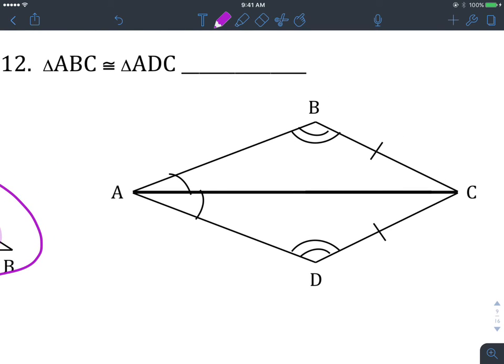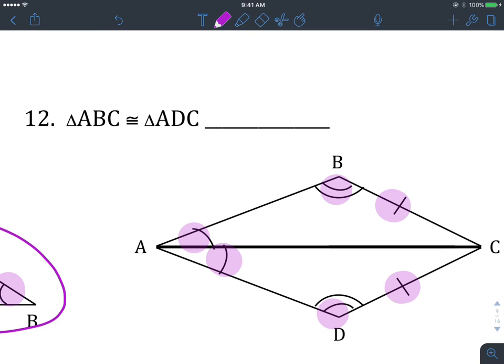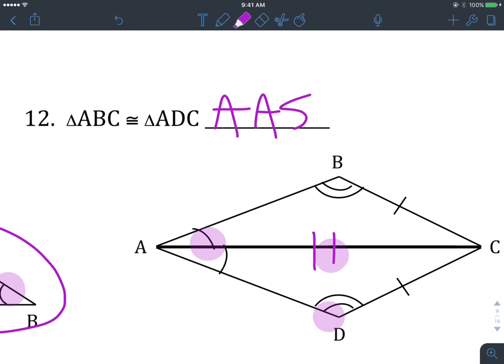I guess based off of what's marked here, you could go angle, angle, side, angle, angle, side right there. But you could also highlight the shared side right here, and then say side, angle, angle, side, angle, angle. So there's different ways you can do that one. There's actually more than enough information to say that this is congruent.